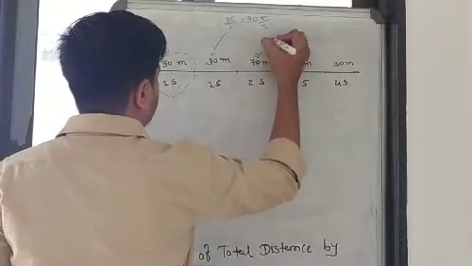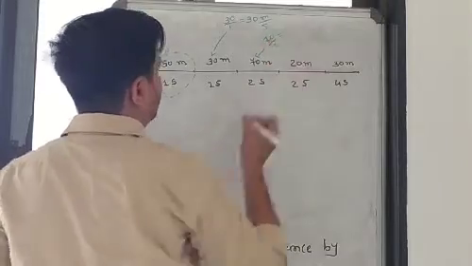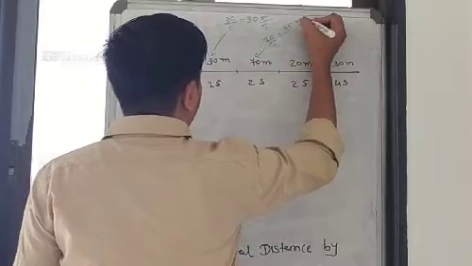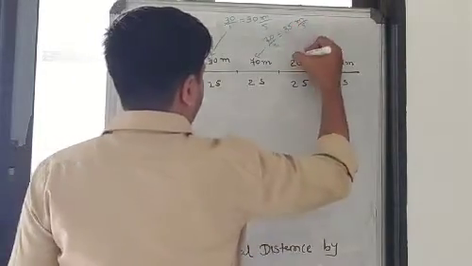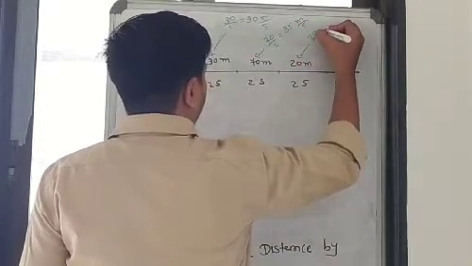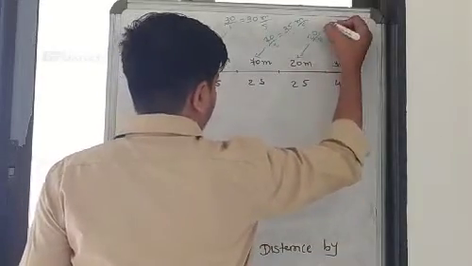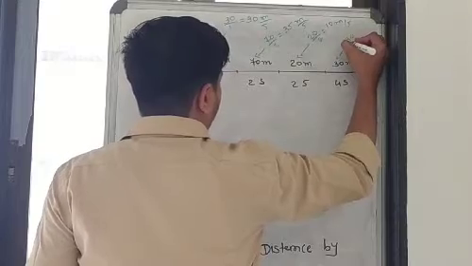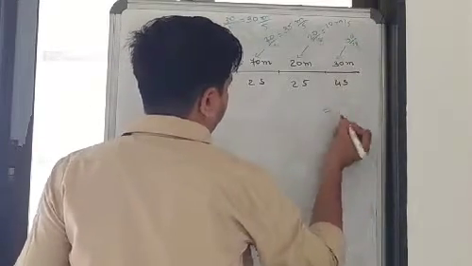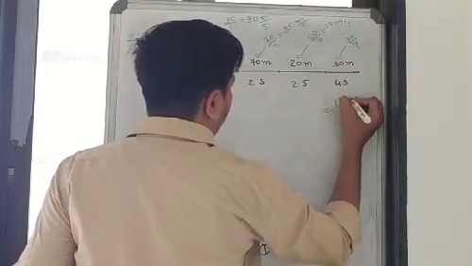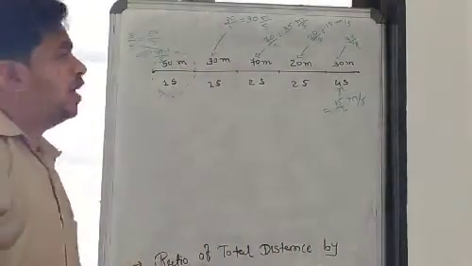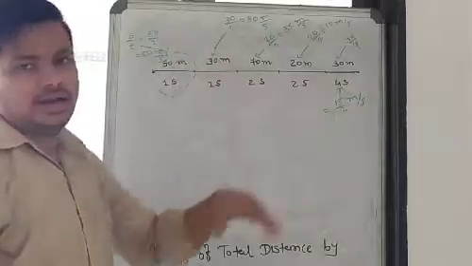Here, 70 by 2, which gives you 35 meter per second. Here, 20 by 2, which gives you 10 meter per second. And here, 30 by 4, so it's 15 by 2 meter per second. Here it is the speed at average.